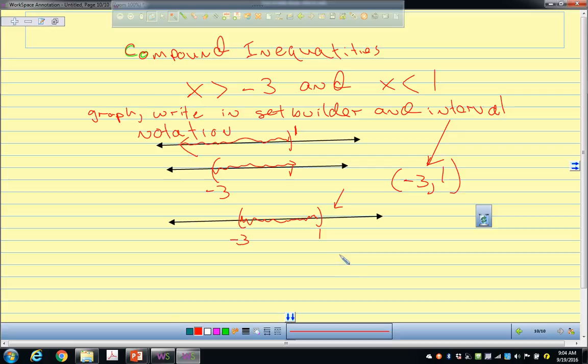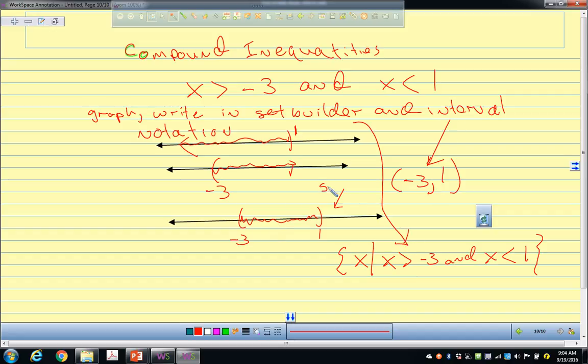You would write bracket x bar, and then you would write x is greater than negative 3 and x is less than 1. So this is set builder here, this is interval, and this is the solution graph.